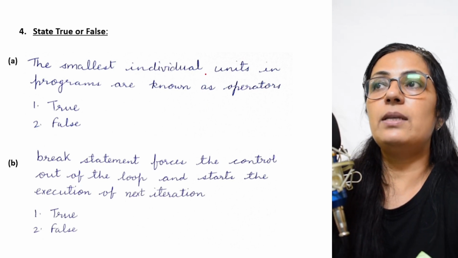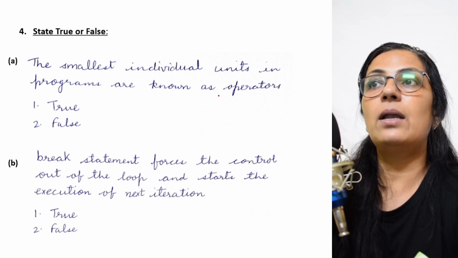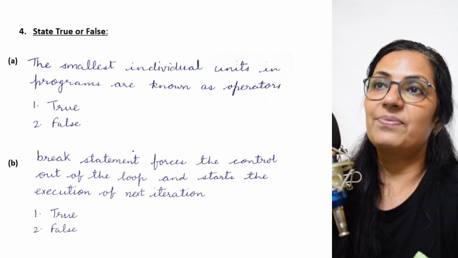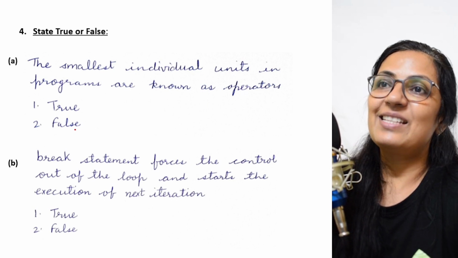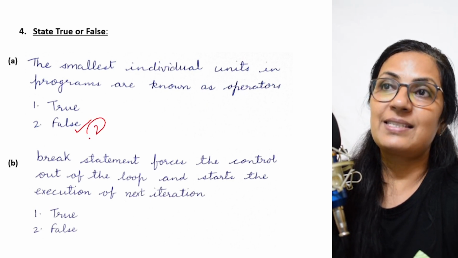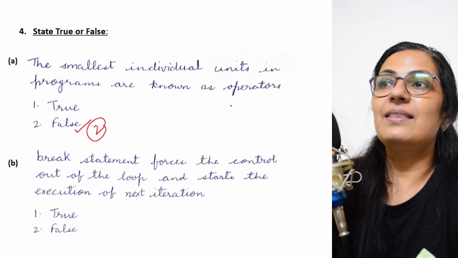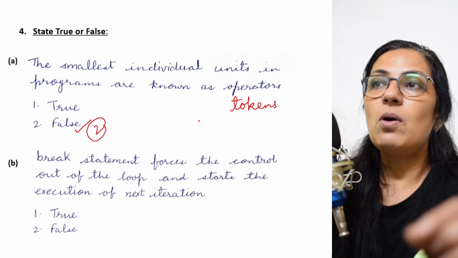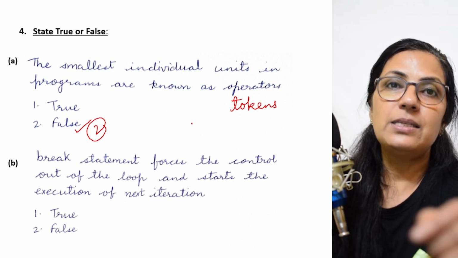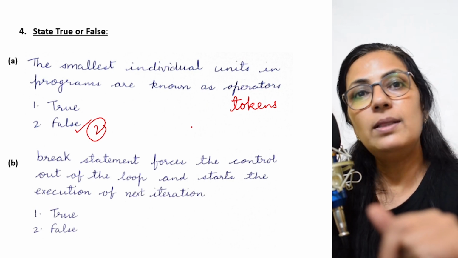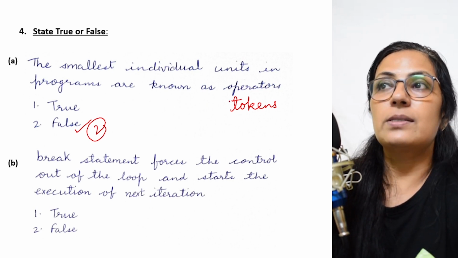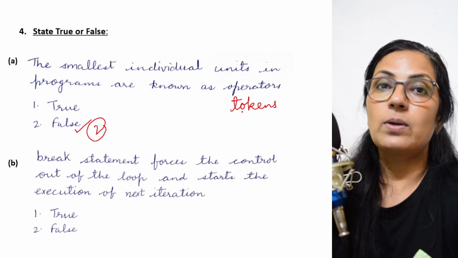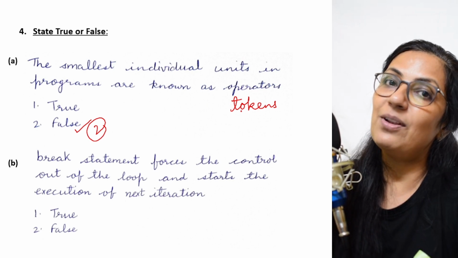The smallest individual units in the programs are called operators. Children, is it true or false? Yes, it is false. So what will be the correct answer for this? Here this is tokens, right, children? The smallest individual units like identifiers, literals, operators, all these are known as tokens. So the smallest individual units in the programs are known as tokens. This can be the question and then the answer will be true.